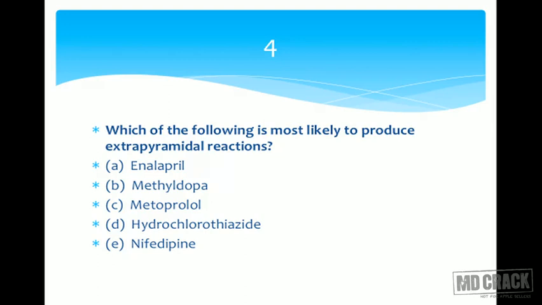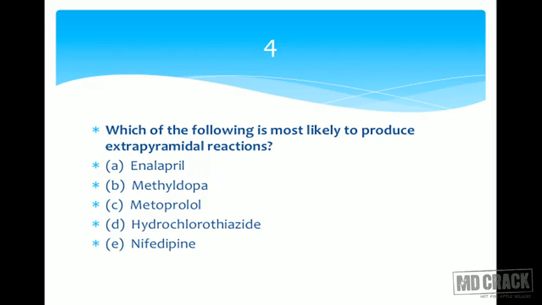Then you think, what's the reason of the extrapyramidal reactions? It's something concerned with dopamine. There will be dopamine deficiency, decreased dopaminergic transmission, or blockade of the dopaminergic receptors. Any of these things can happen. So do you have any drug on this list which is going to decrease the sympathetic activity? Enalapril, does it affect the sympathetic activity? No. Methyl dopa, dopamine, is it related? Yes, it seems to be related, because you have to have the same structure to produce the action. So let's keep methyl dopa aside.